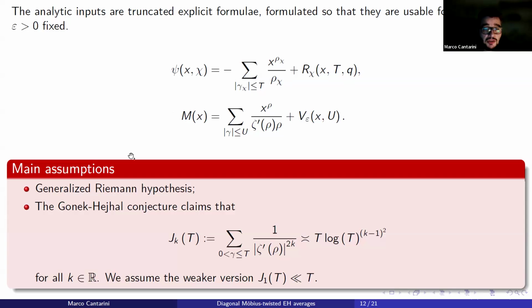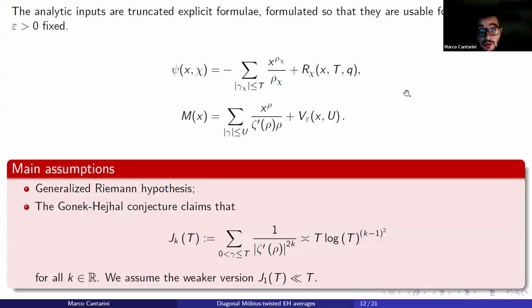The first assumption is the generalized Riemann hypothesis. Actually, this hypothesis is in some sense natural for this kind of problem, and we want to use this technique because from the proof it is quite evident that if we have just one non-trivial zero of one Dirichlet L-function far, in some sense, from the critical line, this fact implies a weaker estimate for the weighted average. So in order to maintain the estimate for the weighted average non-trivial, we have to assume the generalized Riemann hypothesis.